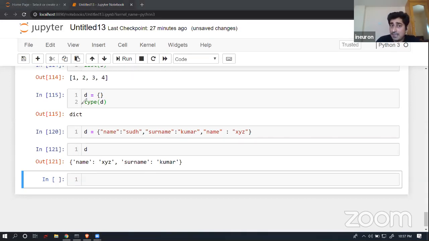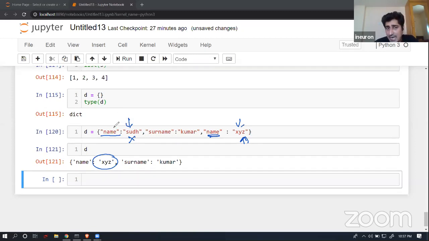Like I said, duplicate keys are not allowed. Here I had name as a key, and again here I have name as a key. The value is SUDH and the value is XYZ in this particular place. Yes, it is not going to complain or give you any kind of error. If you have used the same key, it will override the old value with the new value. As you can see, it is not showing me SUDH. It is showing me basically the latest entry.